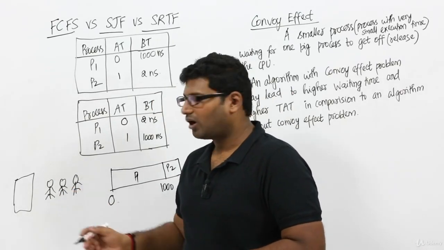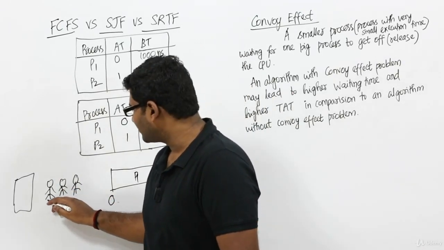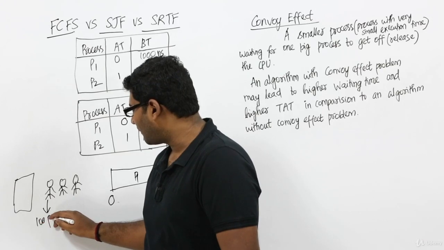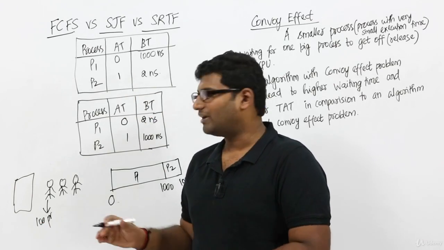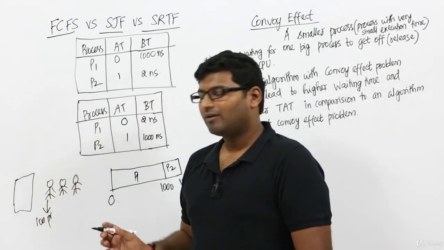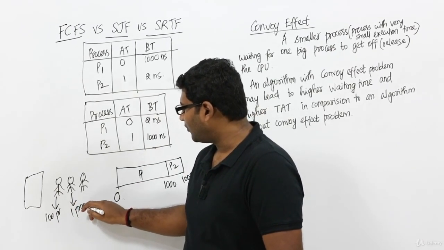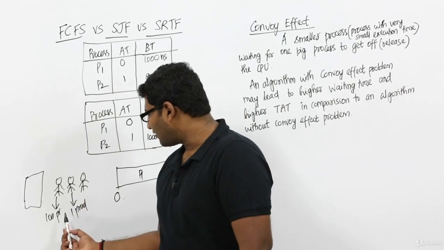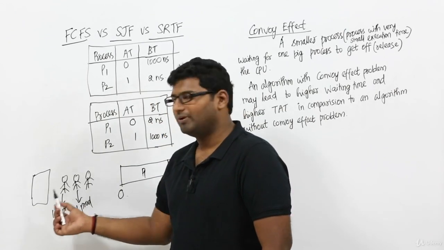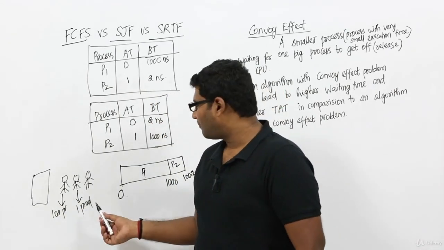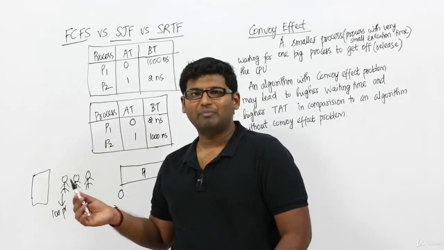Let us assume this guy has bought a lot of products, say some 100 products. To bill him, which means to enter all the products he has bought in the computer, will take a lot of time. Whereas this guy has bought exactly one product. This guy might have to wait for a long time to get his bill. Generally, the person with one product will request him, saying I have bought just one product, so let me first get the bill and go.